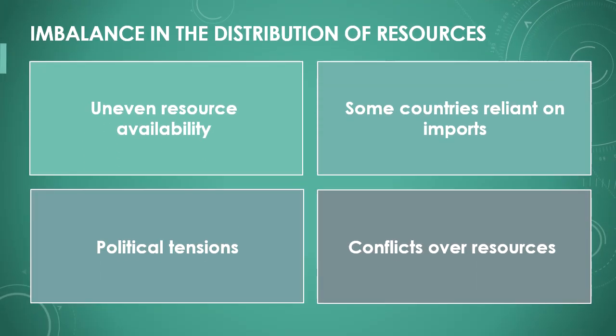The distribution of resources is not uniform. Some countries have a lot of certain resources, while others have little or none. This imbalance leads to various problems, as some countries rely on imports to meet their needs. Often, these imbalances result in political tensions and conflicts.